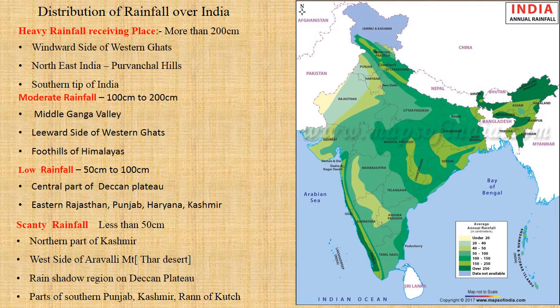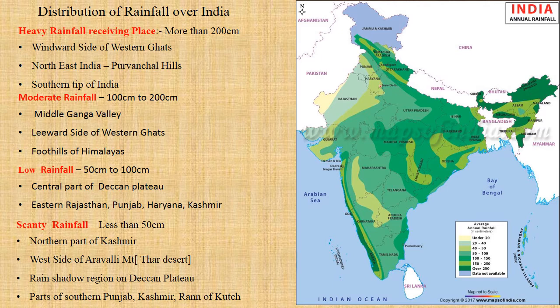So the majority of our country falls into moderate rainfall. Moderate rainfall is found in the Middle Ganga Valley, which means Uttar Pradesh. It is also found on the leeward side of the Western Ghats, that means in Maharashtra and Karnataka. Then the foothills of the Himalaya, which means the southern part of Nepal. There we have moderate rainfall of 100 to 200.